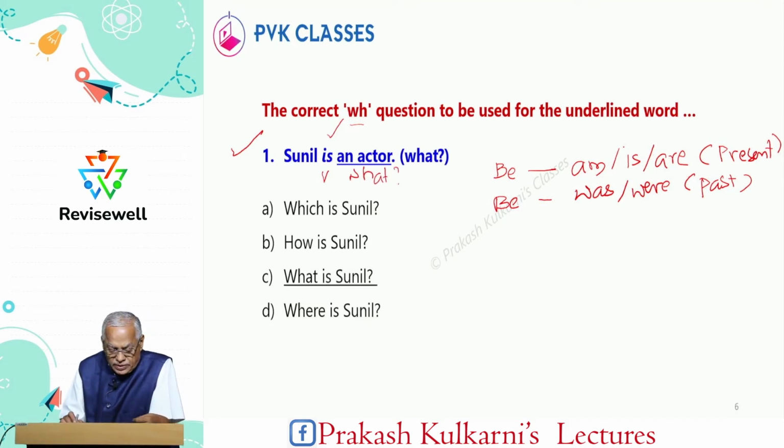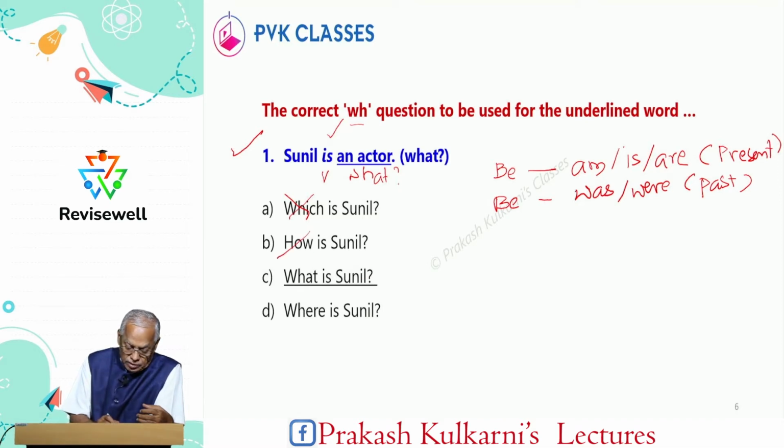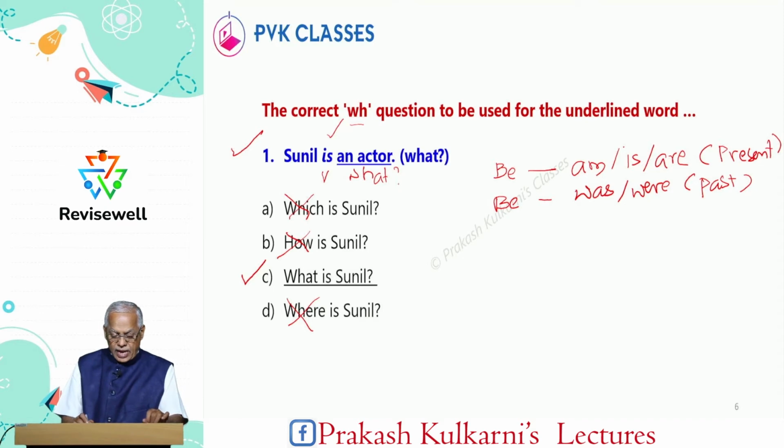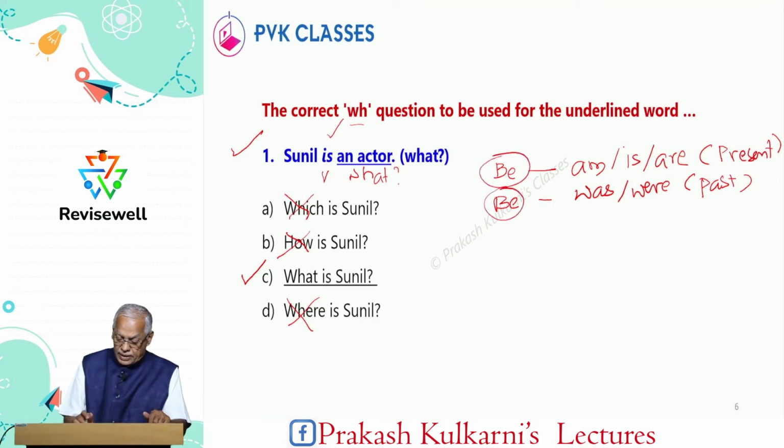Look, it is coming as what, when we say what, the answer is an actor. Therefore, when you are framing a question, it cannot be with which. How is wrong and where means place. So, the correct option is what is Sunil. So, that is the correct framing of sentence. Okay. Now, let us go to next. So, please do not forget be present and be past.